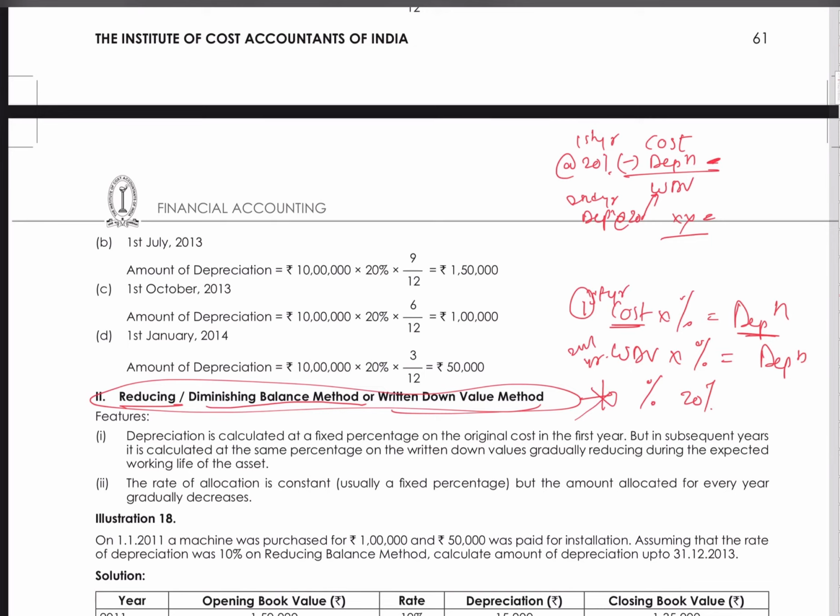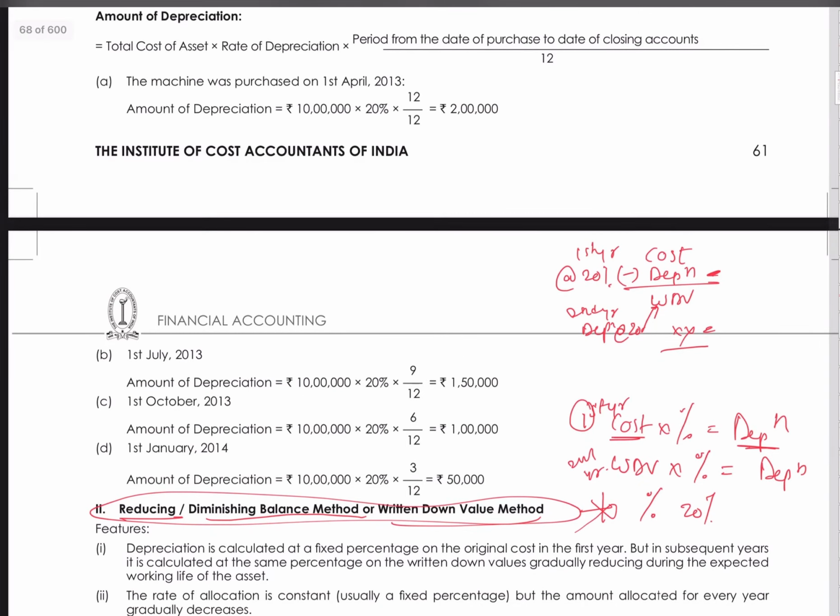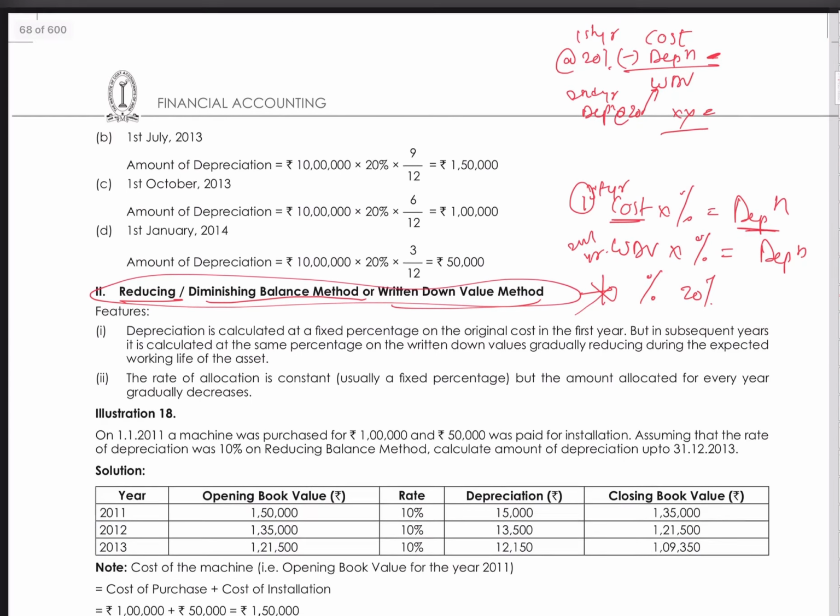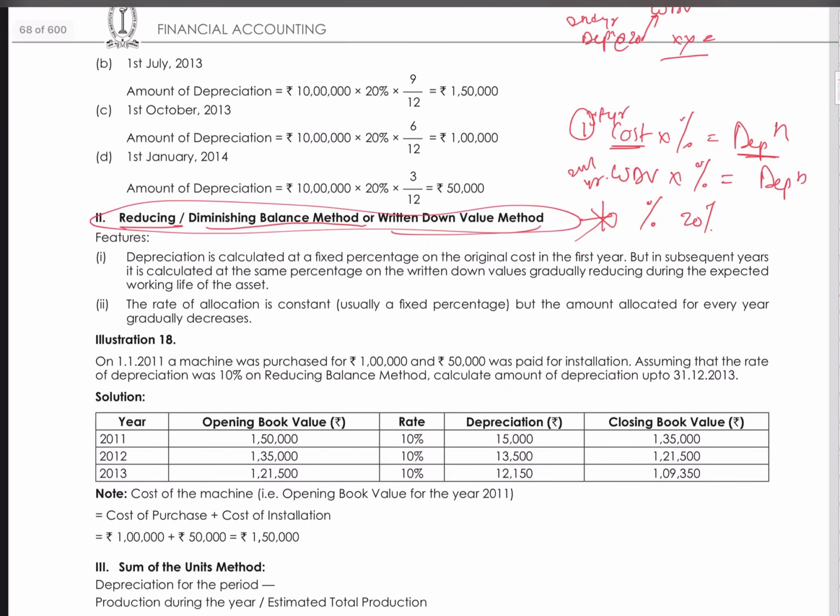And one more thing to add for both methods is that if the asset is bought in the middle of the year, then your asset will depreciate from that day till the end of the year. Means if your financial year is from April to March and you bought the asset in September, you will depreciate the asset from September to March. You can depreciate the asset as long as the company is holding that asset.